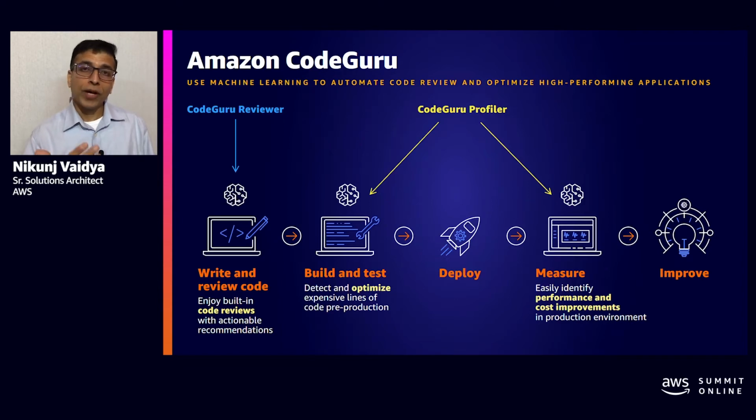Now, that full issue would have been avoided with the thread concurrency detectors that are built into Amazon CodeGuru. So in your Java code, if it detects any lines of code which are at risk of thread concurrency issues, it will provide you with recommendations. And those recommendations are not just to put synchronization blocks around that code. Because if you put those Java synchronization blocks around the code, it will force that piece of code to be single-threaded. But then you'll defeat the purpose of multi-threaded applications, and your application performance will be impacted.